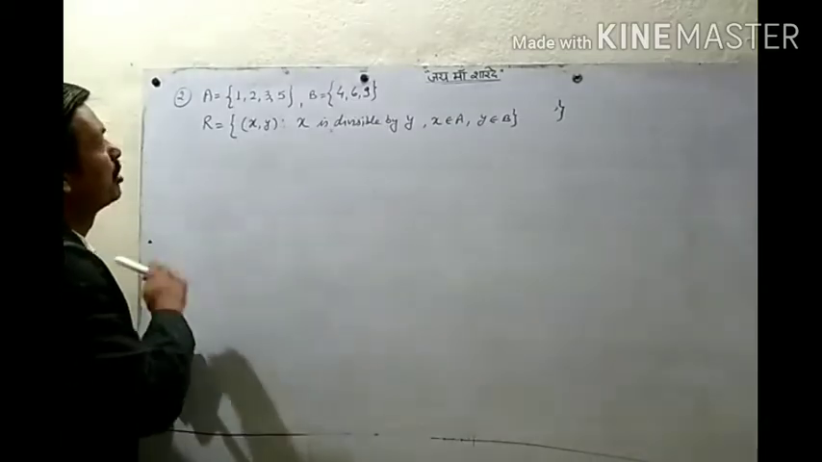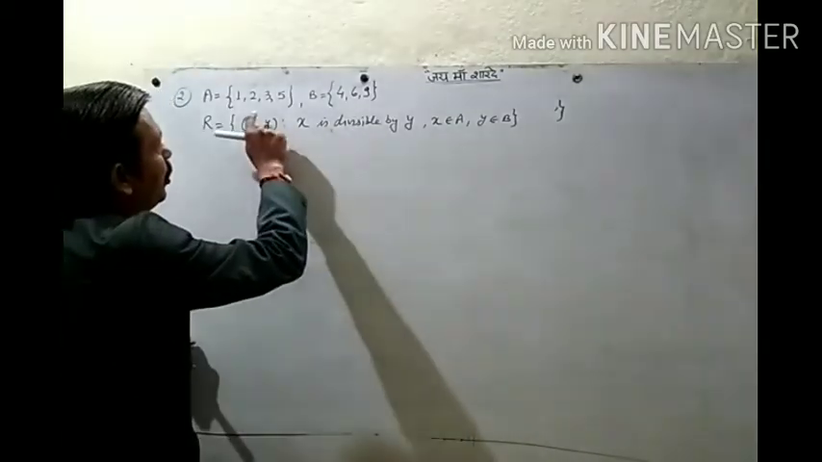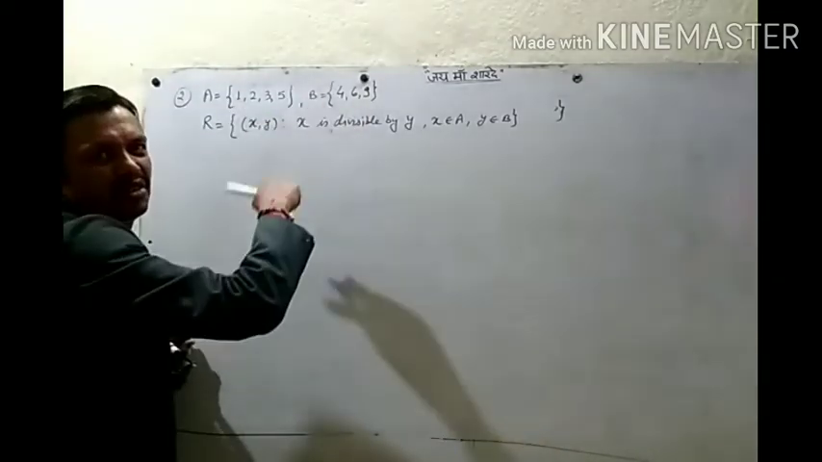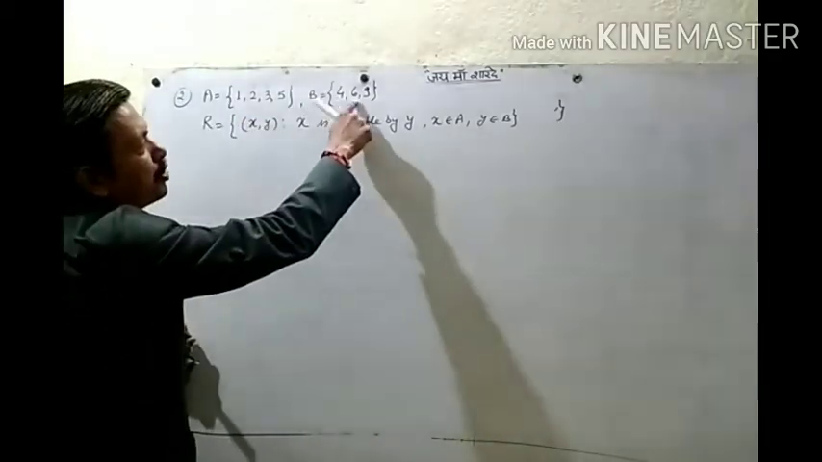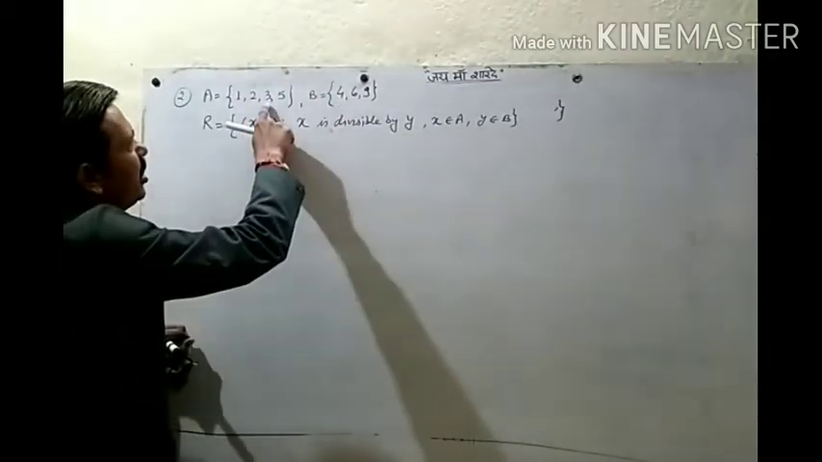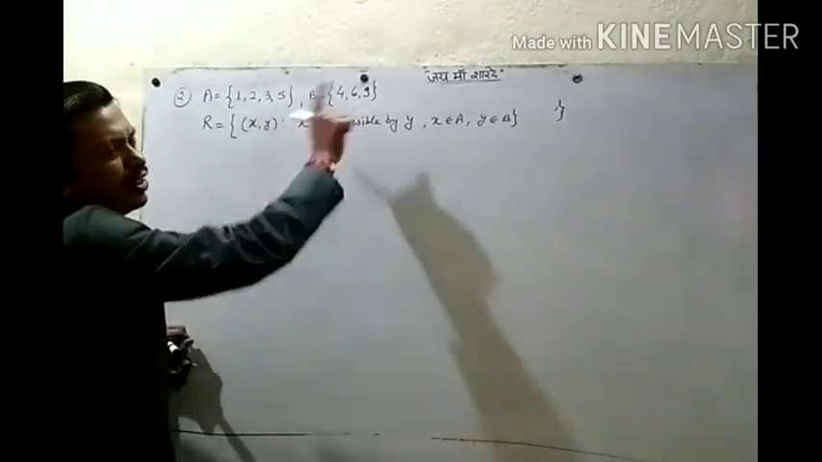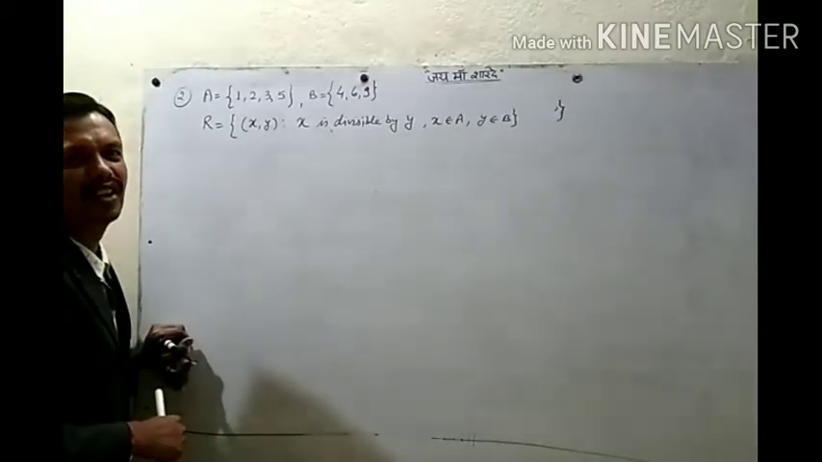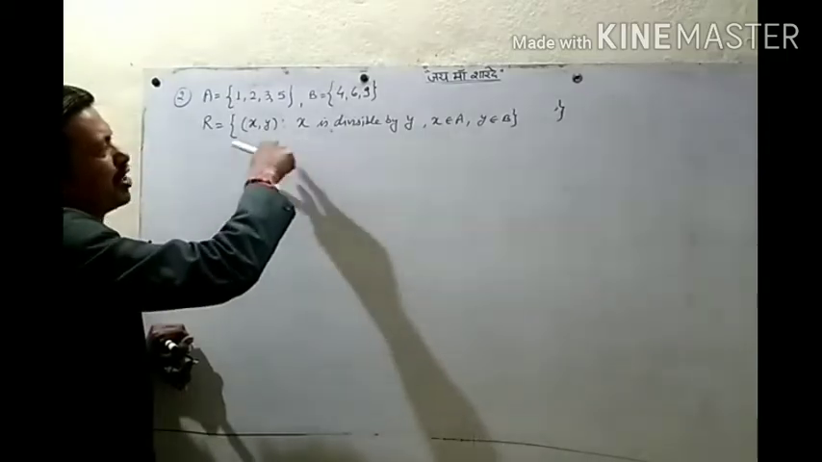Okay. Now which elements will divide y? x is divisible by y. So 1 is divisible by which number? No number can divide 1. Is 2 divisible by 4, 6, 9? No. Is 3 divisible by 4, 6, 9? No. 5? No. So this relation is an empty relation. This is the empty set, so there is no relation between x and y.